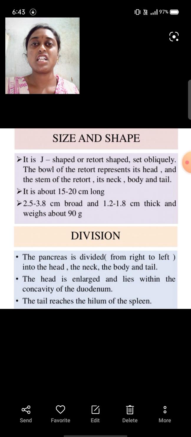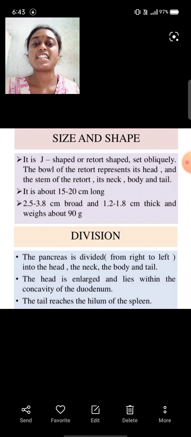And the next one is size and shape. The pancreas is J shaped, about 15 to 20 centimeters long, 2.5 to 3.5 centimeters broad, and 1.2 to 1.8 centimeters thick, and weighs about 90 grams. The division of the pancreas: it is divided into 4 regions. They are head, neck, body and tail, from the right to the left.